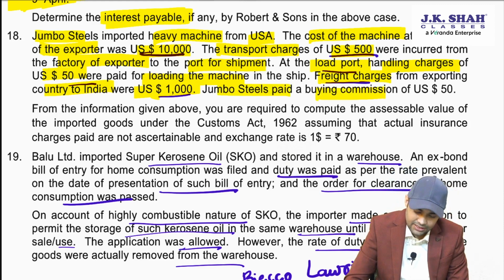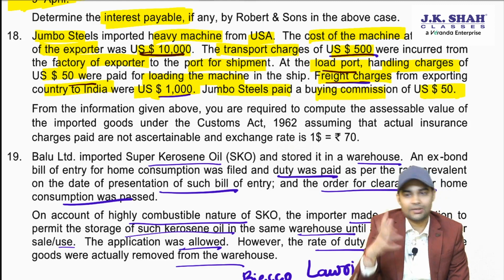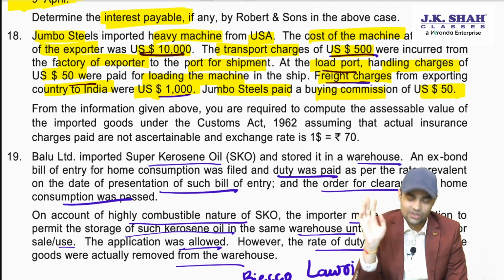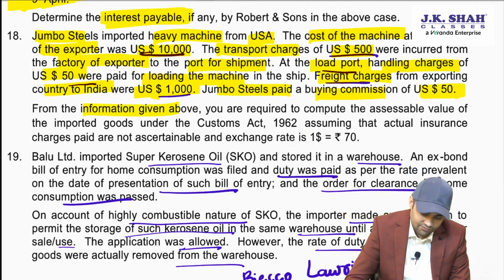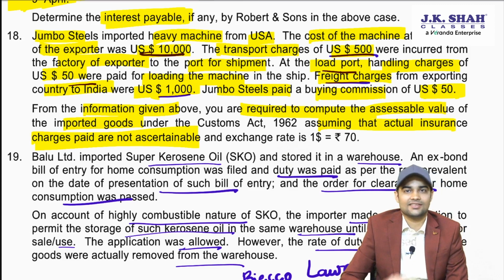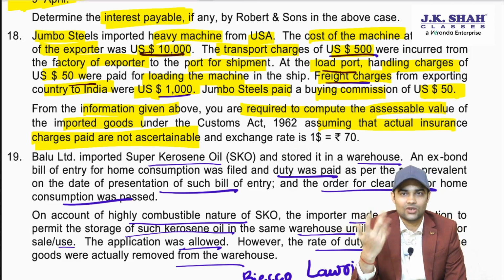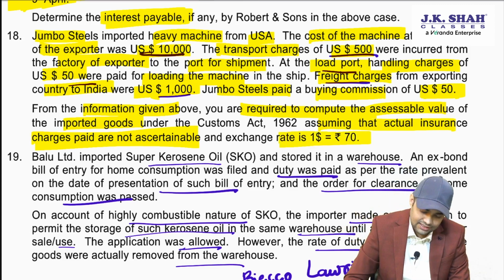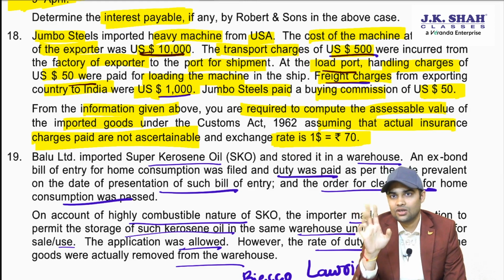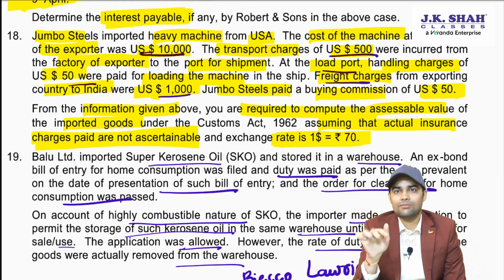Jumbo Steel is paying buying commission of $50. Buying commission is not liable. Rule 10 clearly says the buying commission will not be liable. From the information given above, calculate the assessable value of imported goods, assuming that actual insurance is not ascertainable. So 1.125% is what you will apply, and exchange rate is 70 rupees. Sir, will we remove that $50 and $500? The answer is no. You will not remove it. You will keep it as part of FOB.